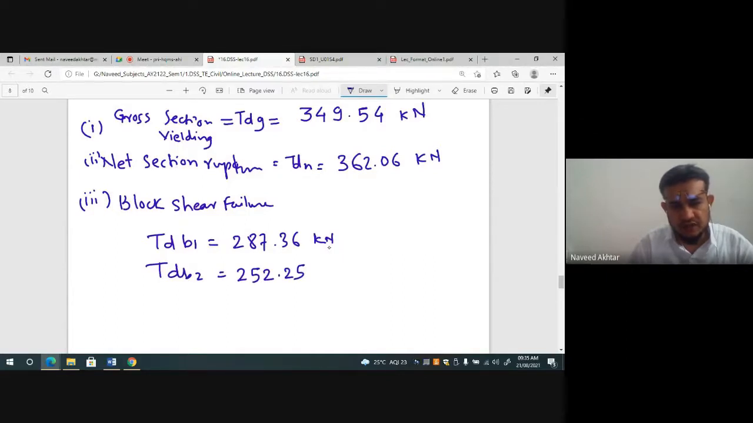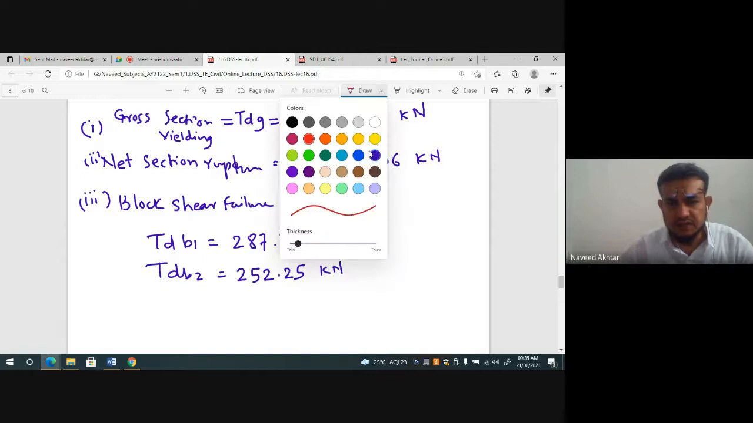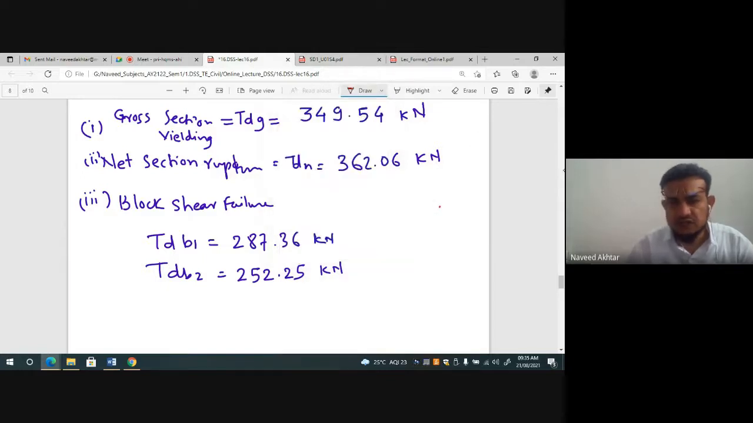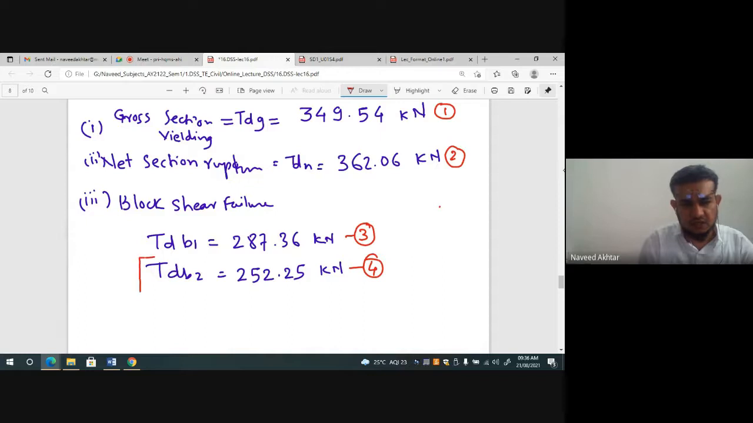252.25 kilonewton. So what is the design strength of your tension member? It is the minimum of all these four values. So we have the four values now. I will change the color of the pen and then you can see. Four values: first value 349, second value 362, third value 287, and fourth value 252.25. In all this, which value is less? So I can say that this value TDB2, the fourth value, is the least.